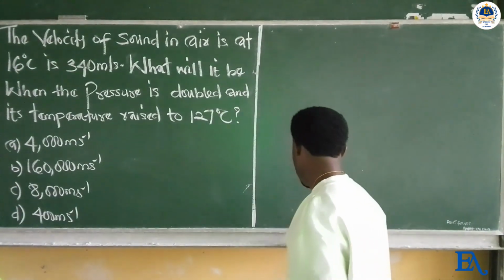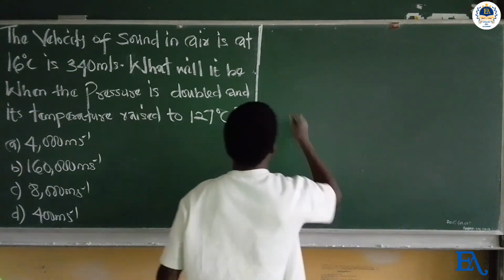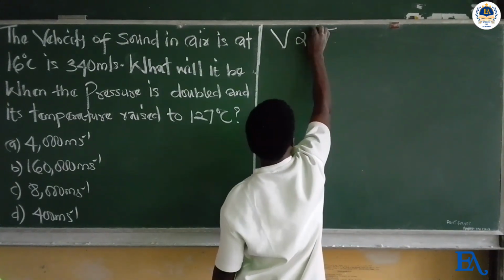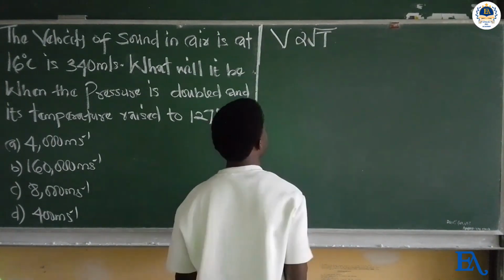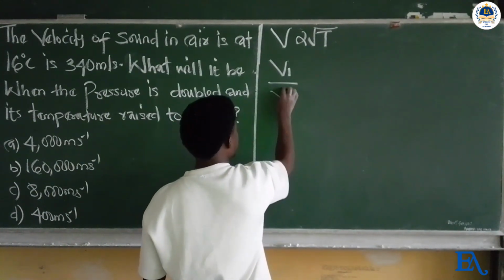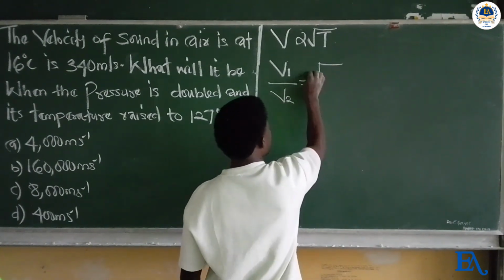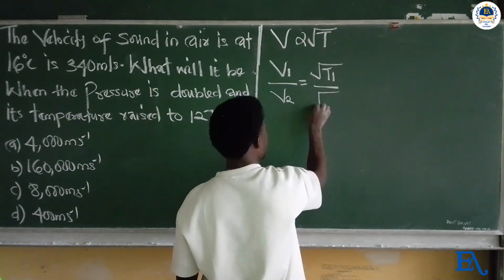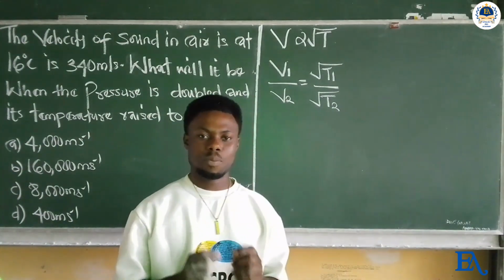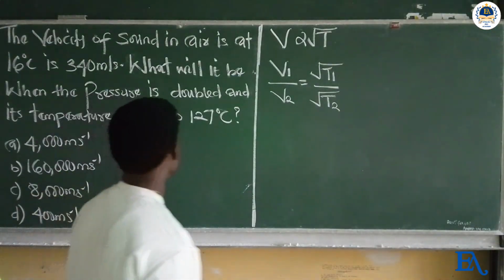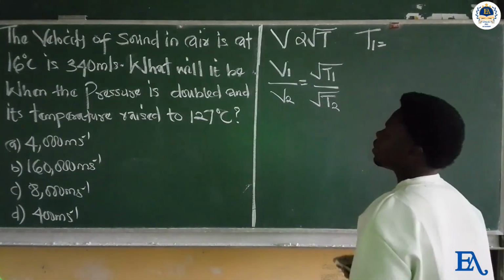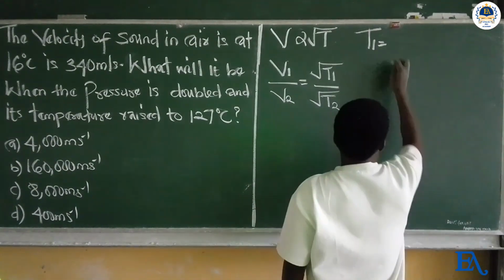So from the law, we establish this relationship, where the speed v is directly proportional to the square root of its absolute temperature. So from here we have v1 over v2 is equal to square root of T1 over square root of T2. Alright, the next thing is to pick the correct parameters from the question. T1 is given as 16 degrees Celsius.